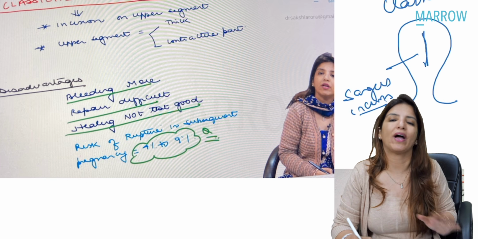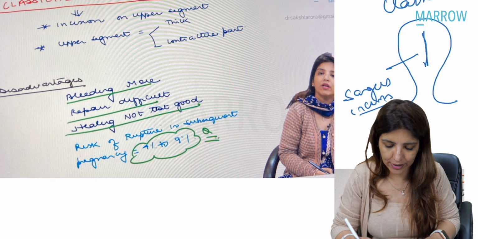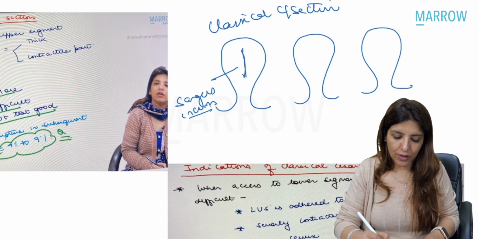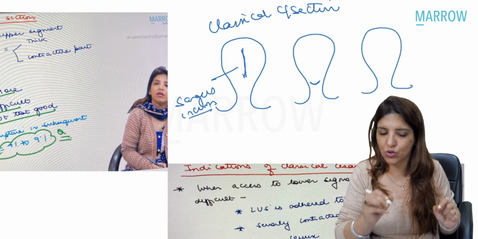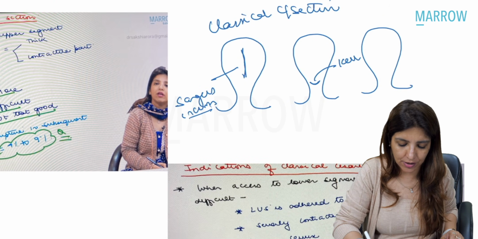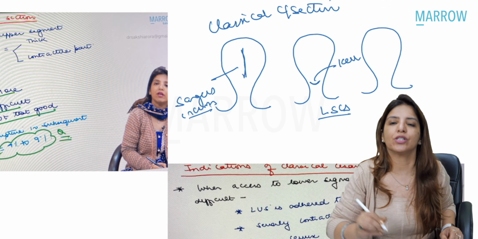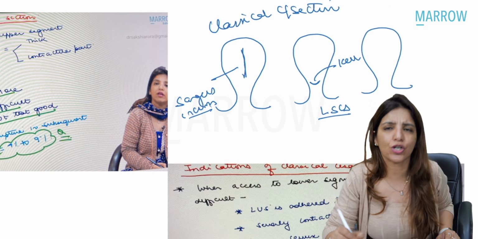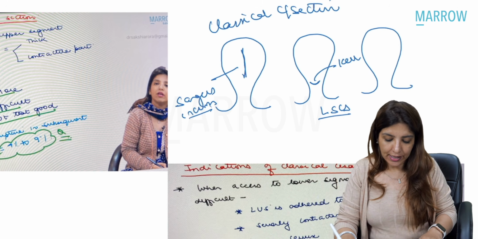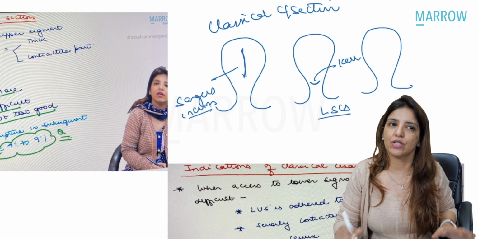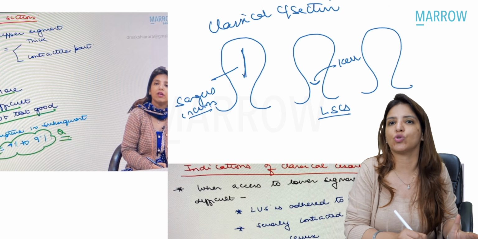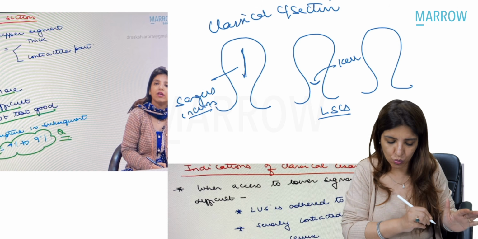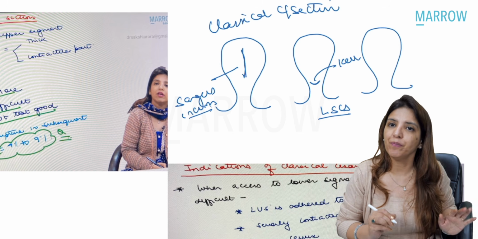And this is the reason why classical cesarean sections are no longer done. Now, if you are giving an incision in the lower segment, and that too a transverse incision, this incision is called as Kerr incision, and this is what is a lower segment cesarean section, and this is the most commonly done. It is the most commonly done cesarean section because the chances of rupture are very, very less with this kind of cesarean section.